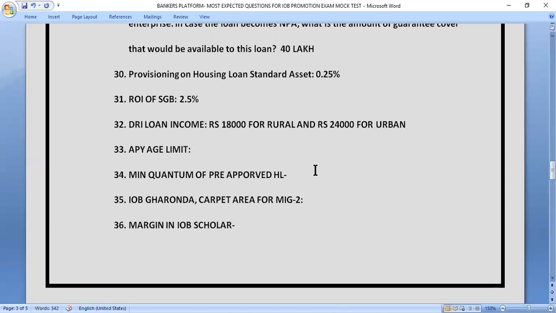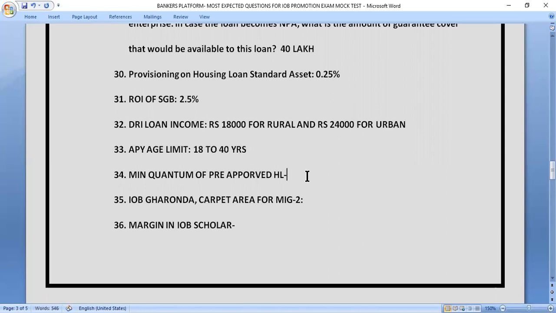Our next question is, what is the APY age limit? What is the minimum and maximum age limit of the person for whom we can do the APY? So the correct answer of this question is 18 to 40 years.